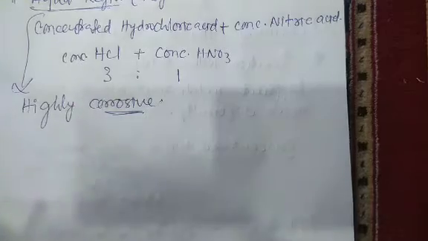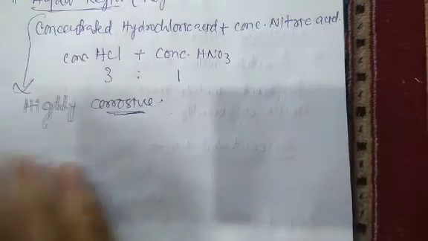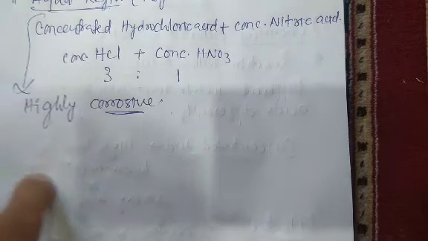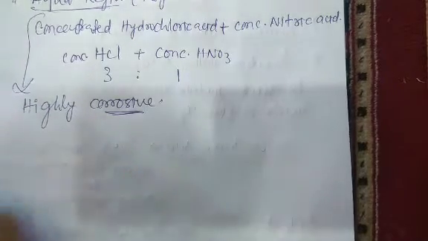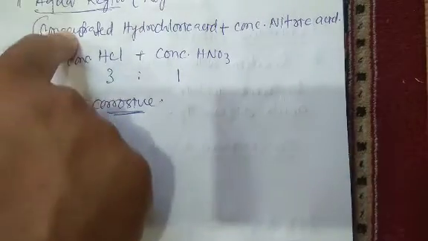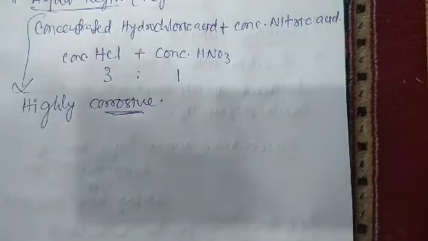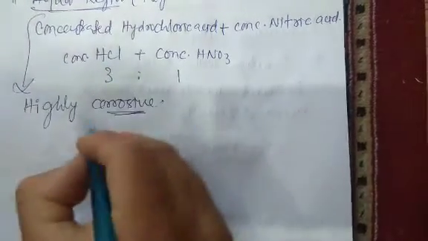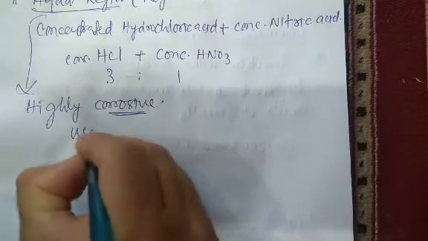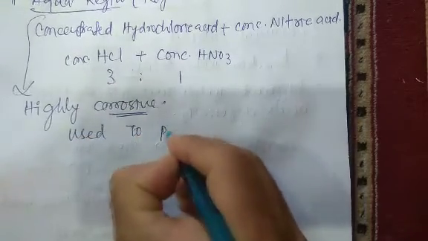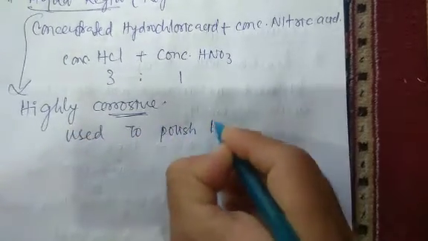We take it to the jewelry shop to bring back the original shine. The jewelers dissolve the jewelry in aqua regia. So we can say it's used to polish gold.